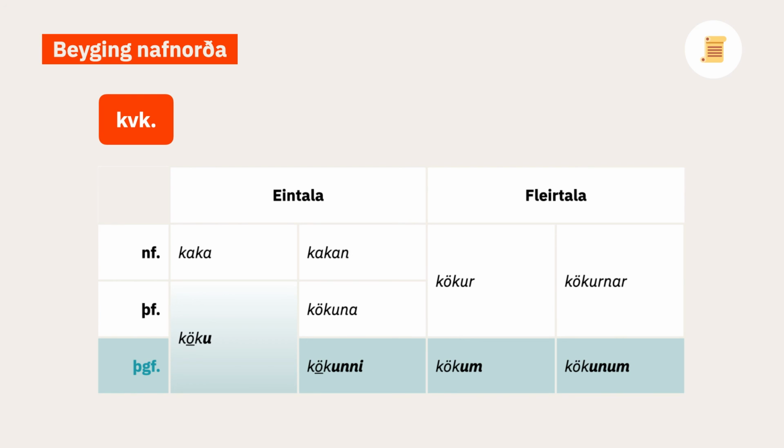And here we have the pattern for a weak feminine noun. So kaka, köku, kakan, kökuna, kökunni. And the plural, kökur, kökum, kökurnar, kökunum.